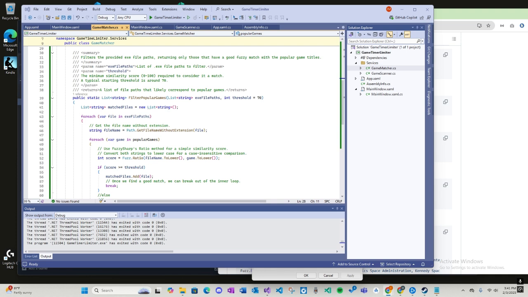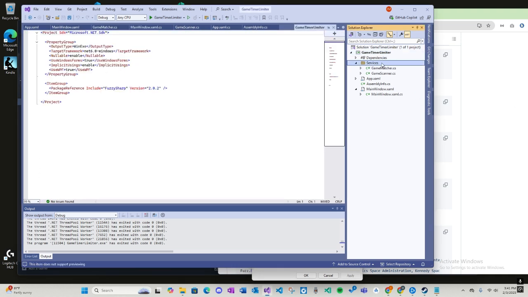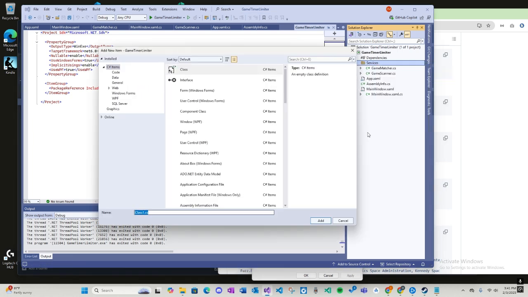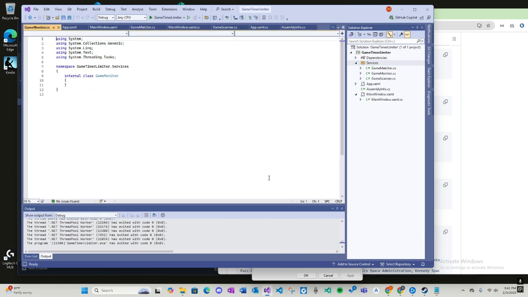Okay. So we're going to add a new class, finally, to services. And the class name is going to be called game monitor.cs. Oopsie. I'm usually faster by typing, but I'm just kind of lazy right now, and my back is hurting, so I'm just copy pasting.